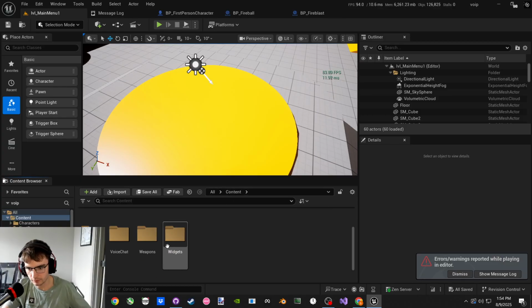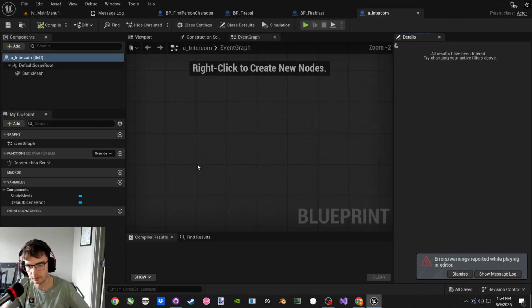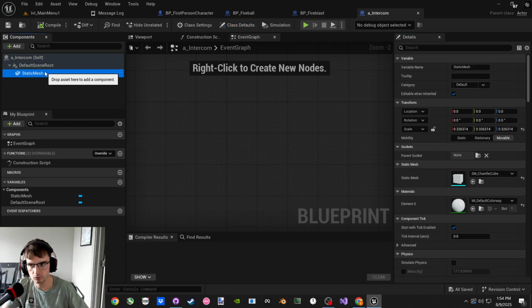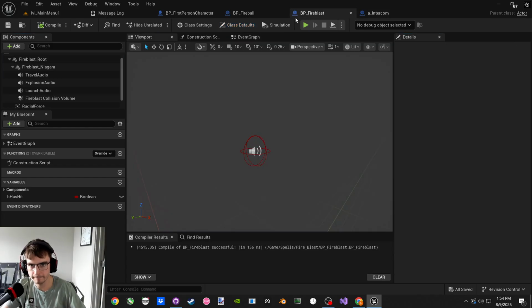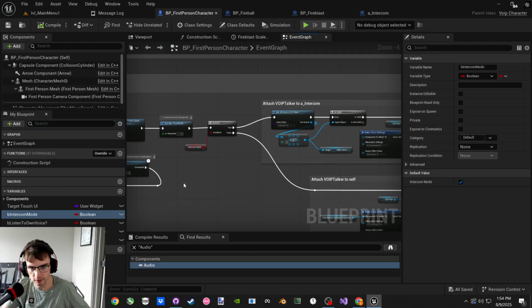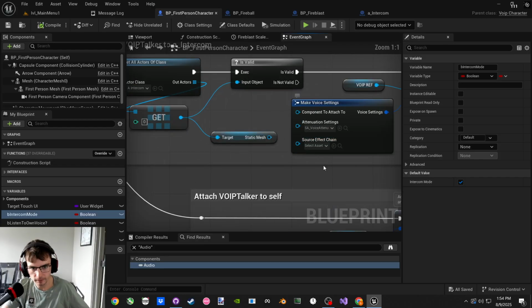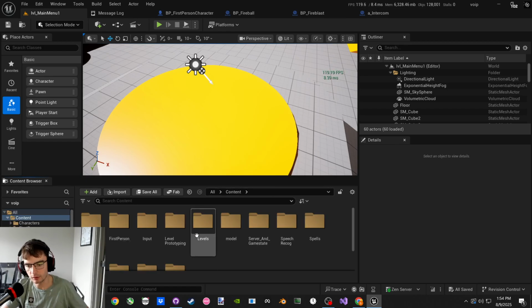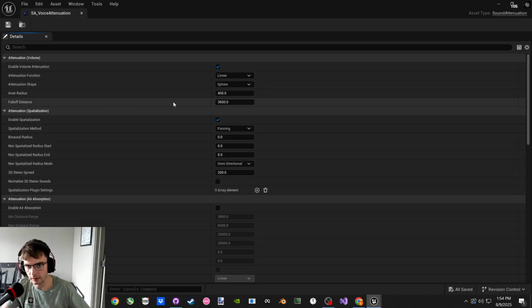Speech. Nope. Where is it? Voice chat. Intercom. Not actually sure where the attenuation is. Oh, here it is. Voice attenuation. And then I can just set this to be a lot smaller. Oh, fall off distance. Let's just try 800. Just make it really small.